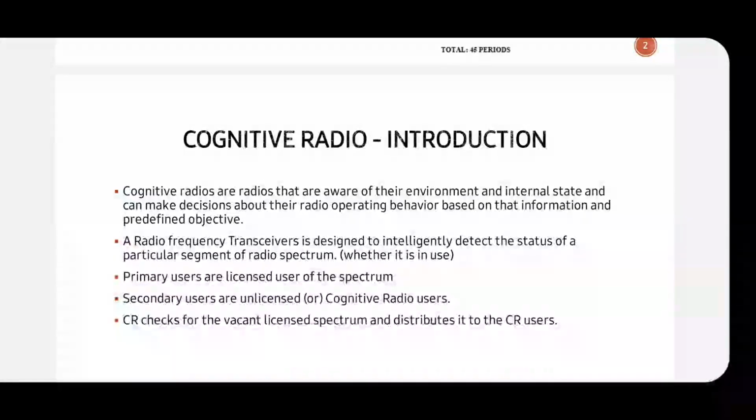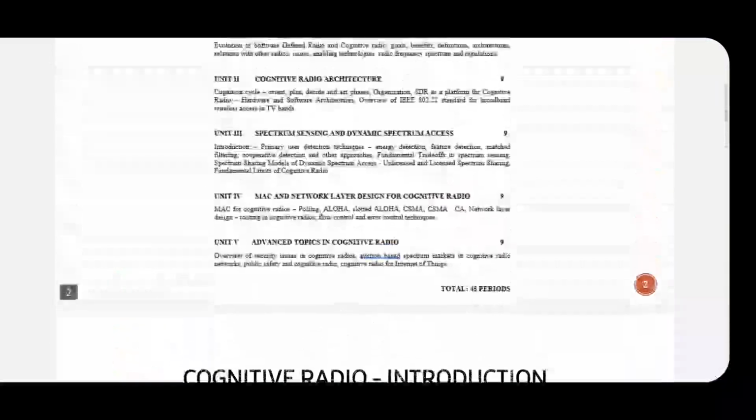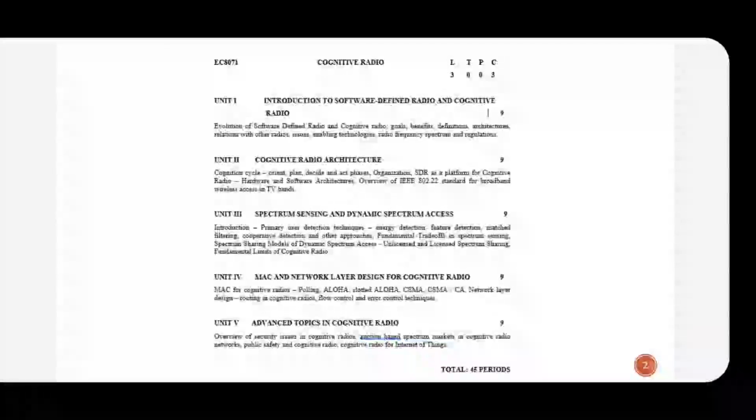This is the concept of cognitive radio, but in this subject you are going to study in very much detail how the spectrum is allotted to individual users, how it is partitioned, and everything will be studied clearly in the subject. And this is your syllabus.